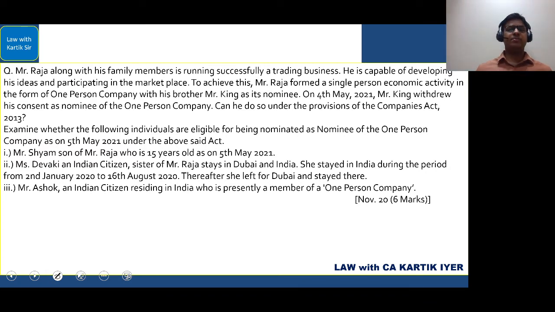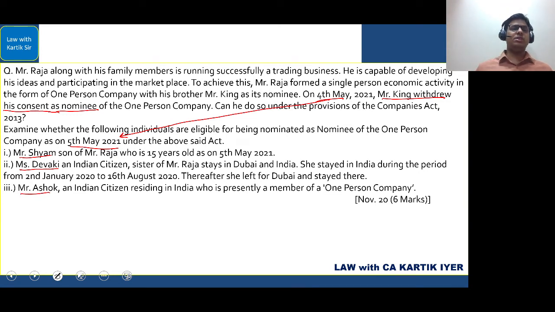That is what they have asked. Can the nominee withdraw his consent? The answer is yes, no problem at all. He can withdraw his consent, no issues. Examine whether the following individuals are eligible for being nominated as the nominee of the one person company as on 5th May 2021. This 4th May, so on the next day, he is thinking of appointing these three candidates, Mr. Sham, Ms. Devaki, and Mr. Ashok, as one of the nominees. Okay, as the nominee. So one of them will be appointed as the nominee.